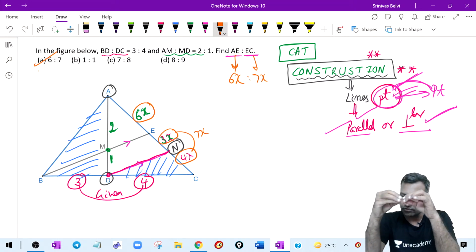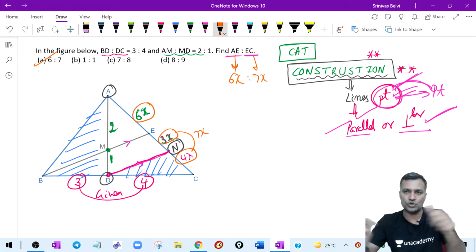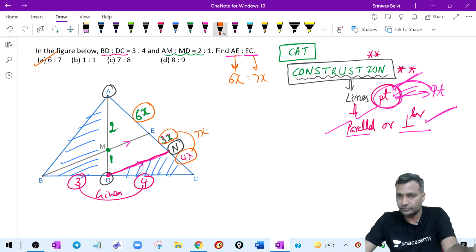I already spoke enough about the construction. By now you should be clear. You should have recalled the full story of construction by your teachers. Yeah, good. All good on this particular question.